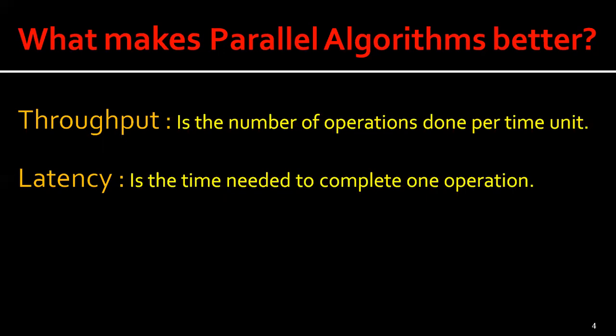So we can use parallelism to increase the throughput by using a large number of lower clocked processing units. And this is well suited for computation intensive applications. An example of these applications is image processing, where we have a large number of calculations. And also we can use it in latency sensitive applications.